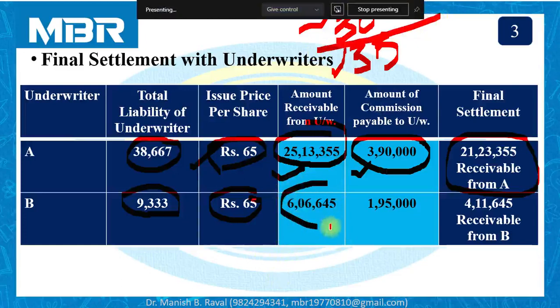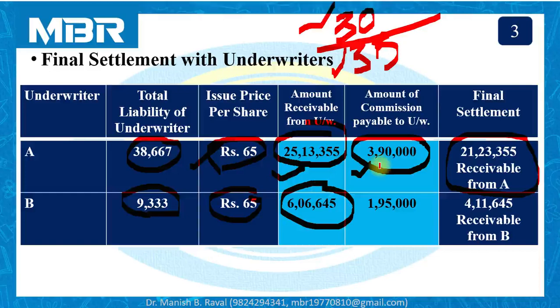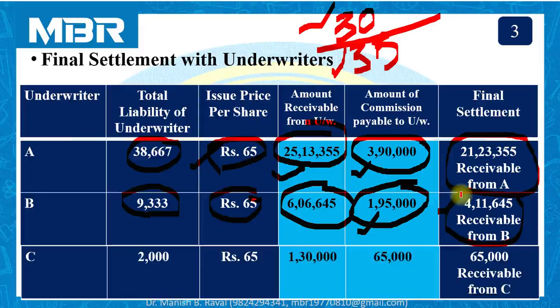Total amount 6,06,645 receivable from underwriter B and 1,95,000 rupees payable to underwriter B as his underwriting commission. So at the time of final settlement, the company will receive rupees 4,11,645 from underwriter B.